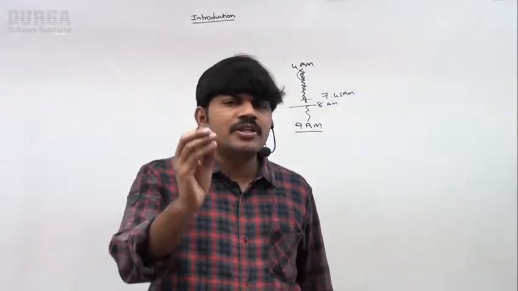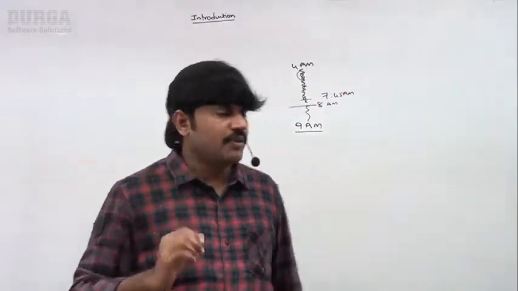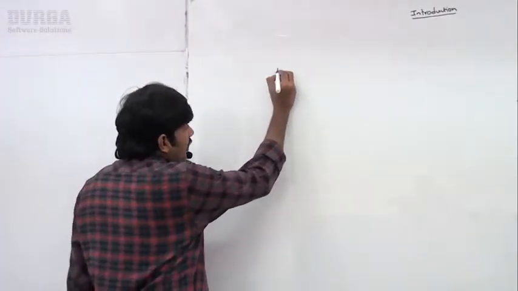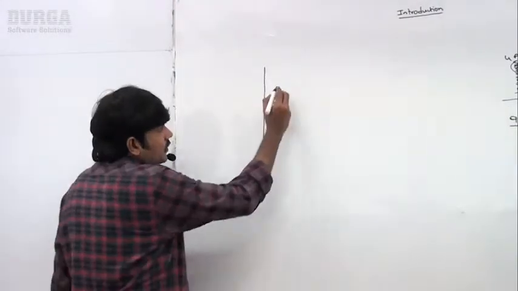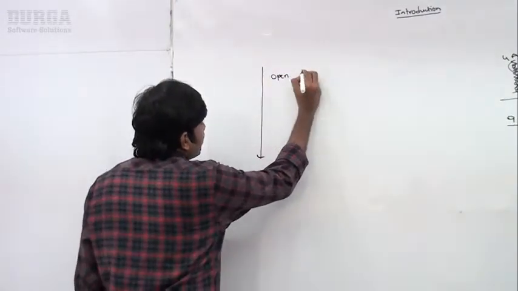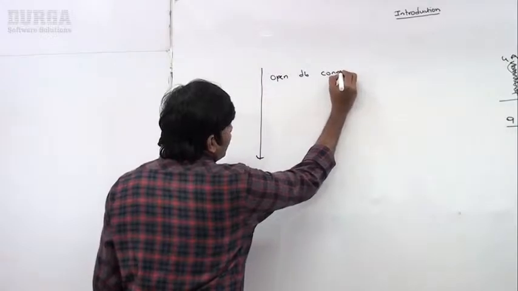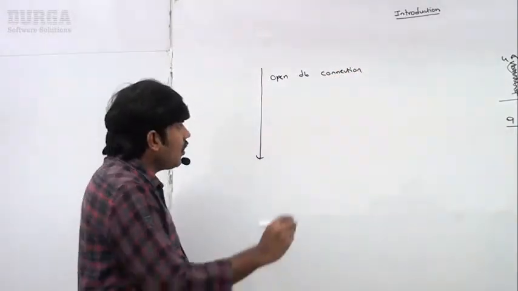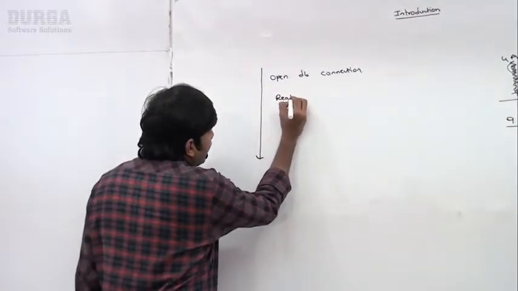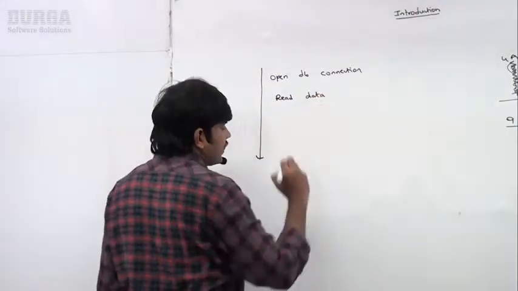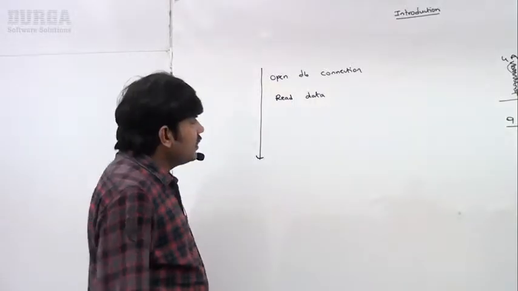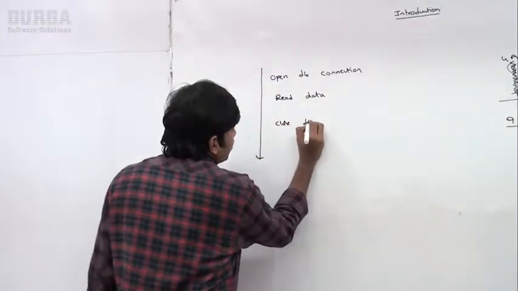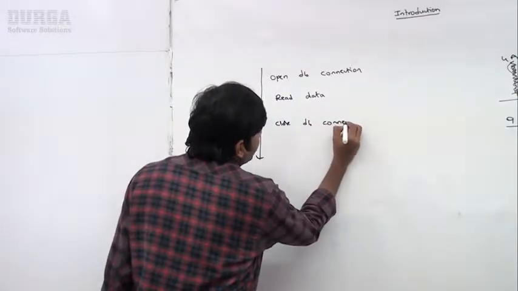Let me go for a small programming example. Suppose I have a program whose flow is: open DB connection, read the data from the database, and after reading the data, close the DB connection.